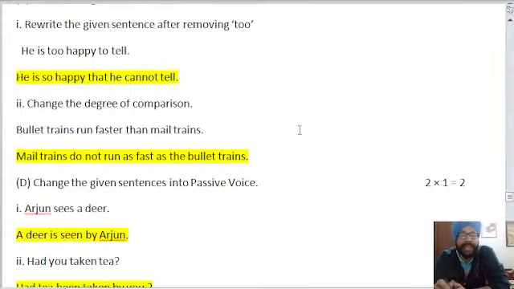Rewrite after removing too. So this will become: he is too happy to tell. It will become: he is so happy that he cannot tell. So that is the right sentence.